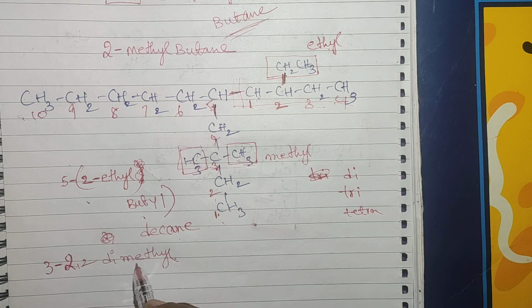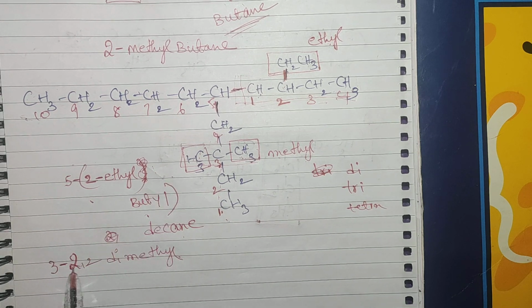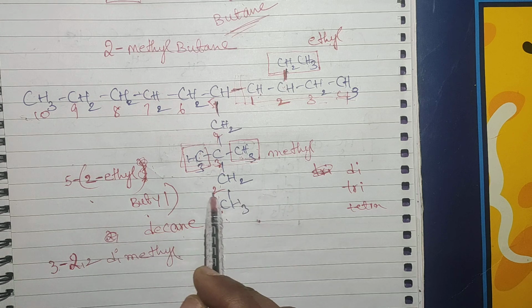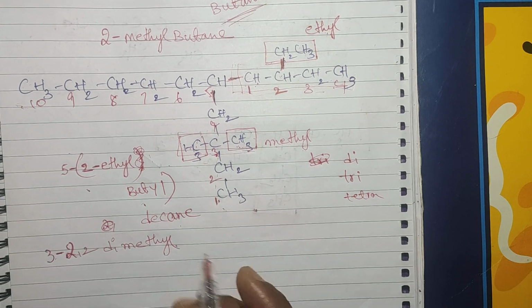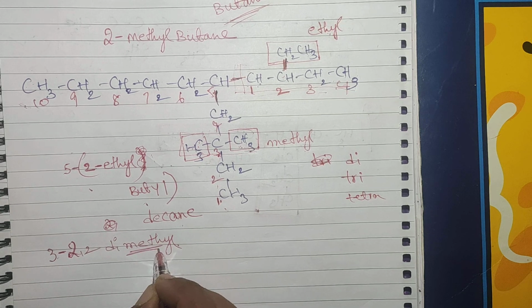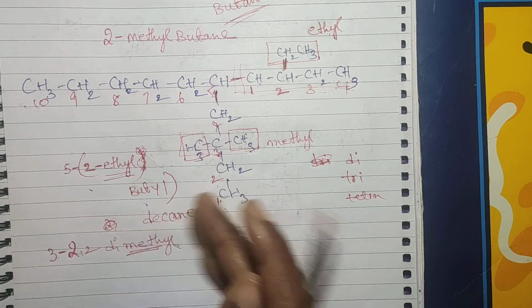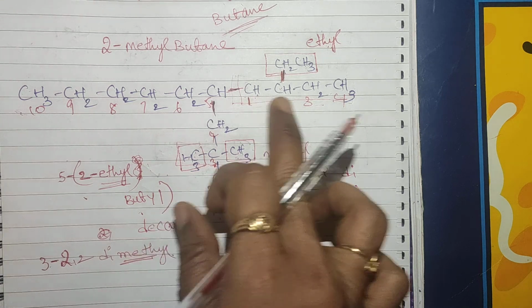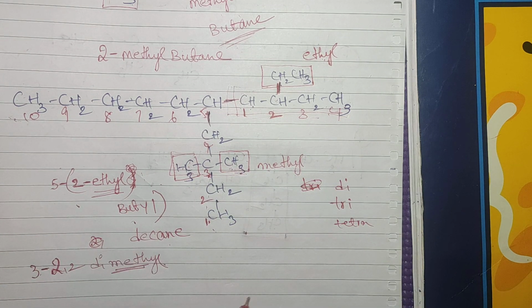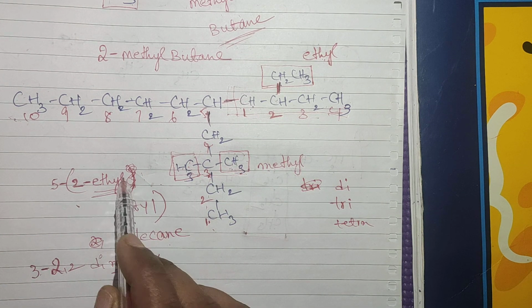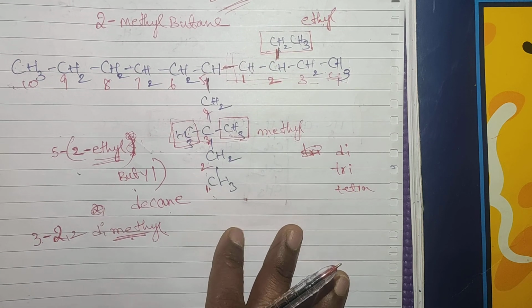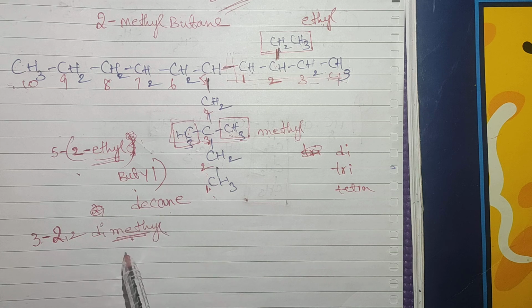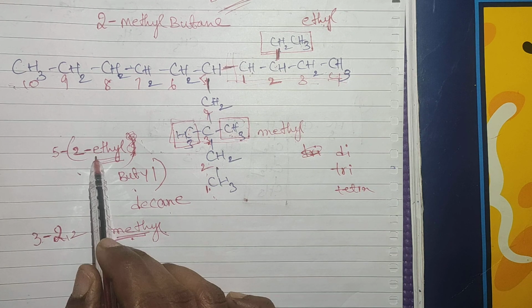See here. Then how can you write the name? We have selected all the methyl groups and all. Now how can you write this name? See here, methyl group and the ethyl group are substituents, right? Based on the alphabetical order, we have to arrange these names. Ethyl group E will come first, right?